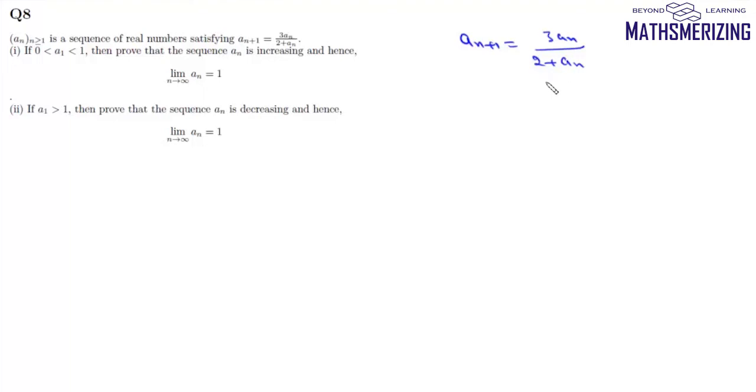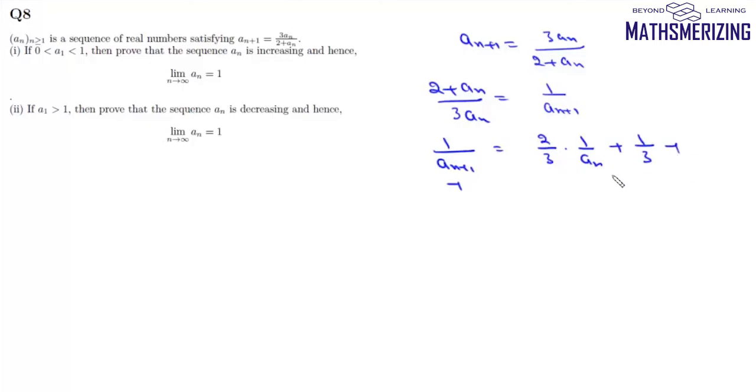Now what we'll do is, we can write this as (2 plus a_n) upon 3a_n, and it'll be equal to 1 upon a_(n+1). We can write this as 1 upon a_(n+1) equals 2 by 3 times 1 upon a_n plus 1 by 3, and if we take minus 1, we can write this as 1 upon a_(n+1) minus 1, and it'll be equal to 2 by 3 times 1 upon (a_n minus 1).